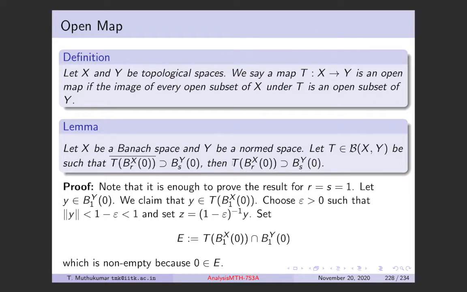So let's take the set E, which is the intersection of the image of the unit ball of X and the unit ball of Y. Now this set is non-empty because trivially 0 belongs to this set, because 0 is in the unit ball and the image of 0 is also in this image set. So this set is non-empty, is clear.